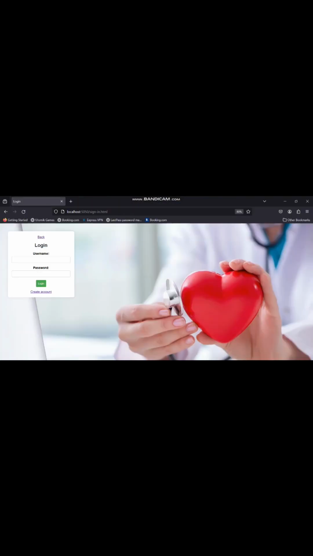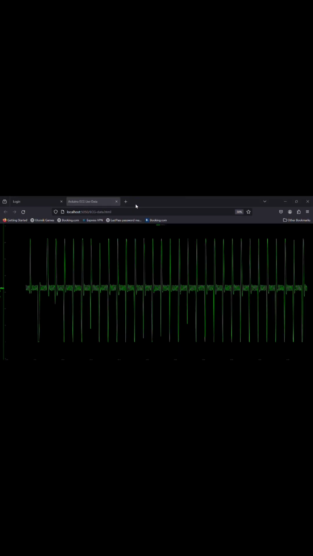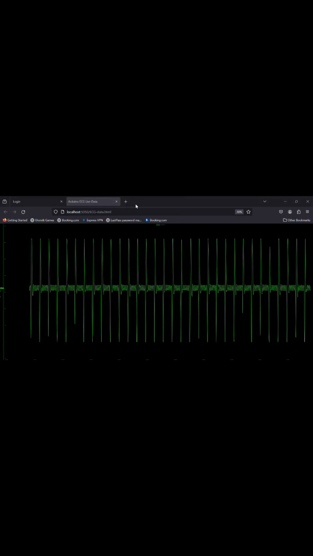This is the telecardiology website. Now I will show you the ECG tester, how it works. You can see that this is the real time ECG monitoring.